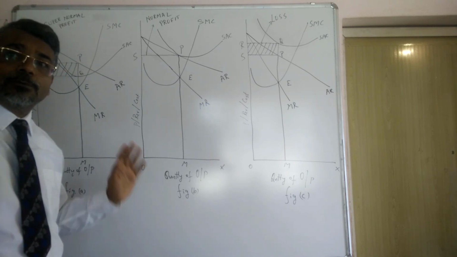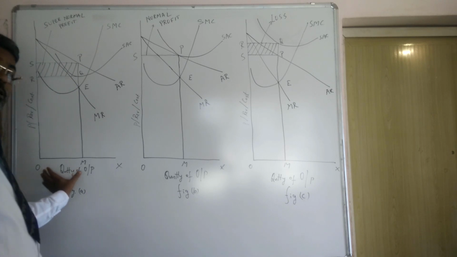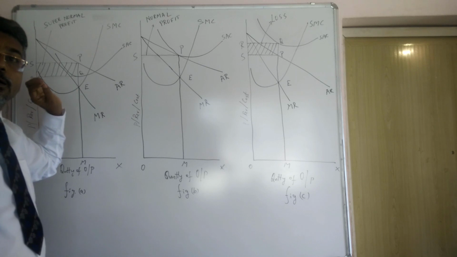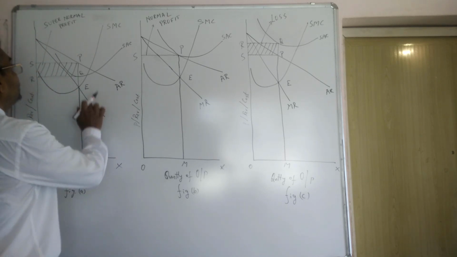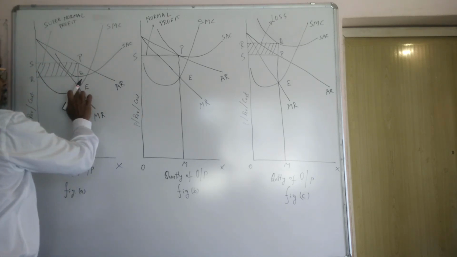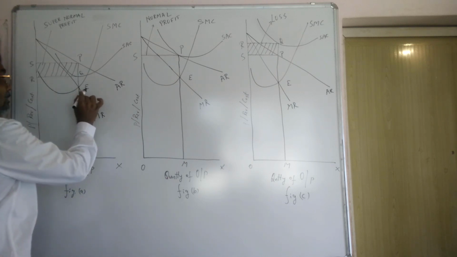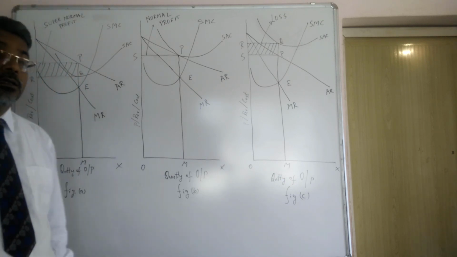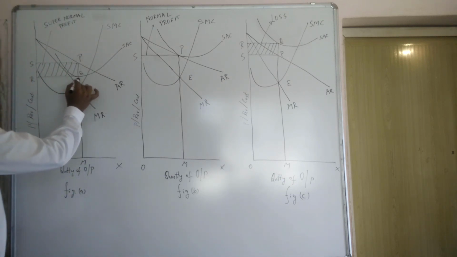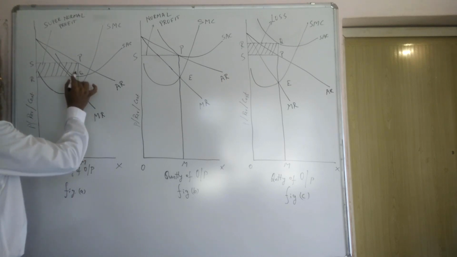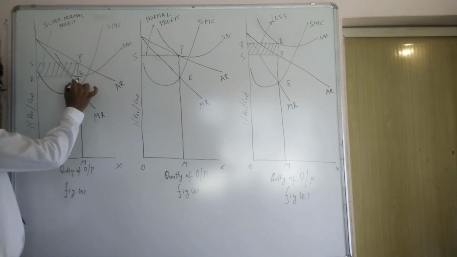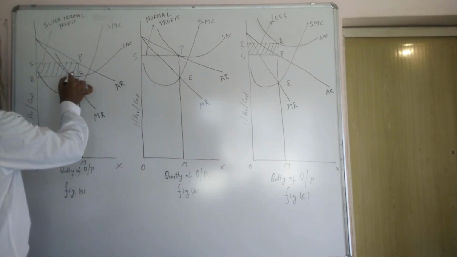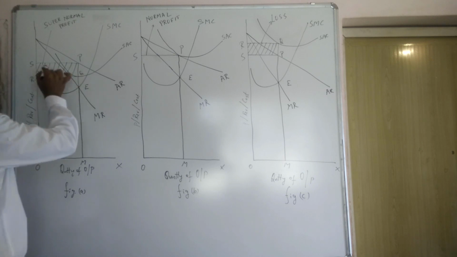Here the monopolist determines the quantity of output and price, where MR is equal to MC at the point E, which is equilibrium. Here the price is above the cost. This is cost, this is price, price is above the cost. So he earns a supernormal profit of the area PQRS.